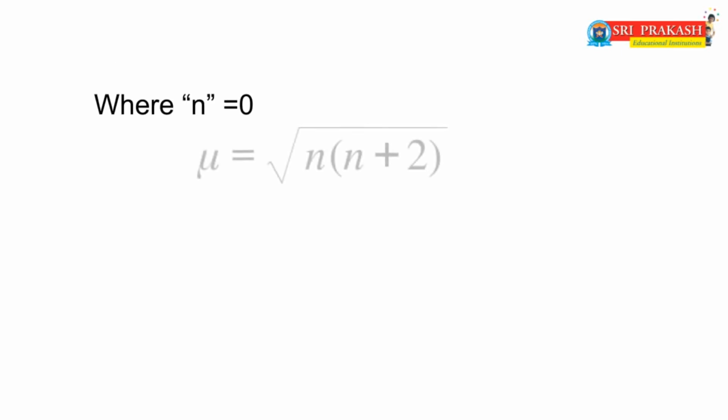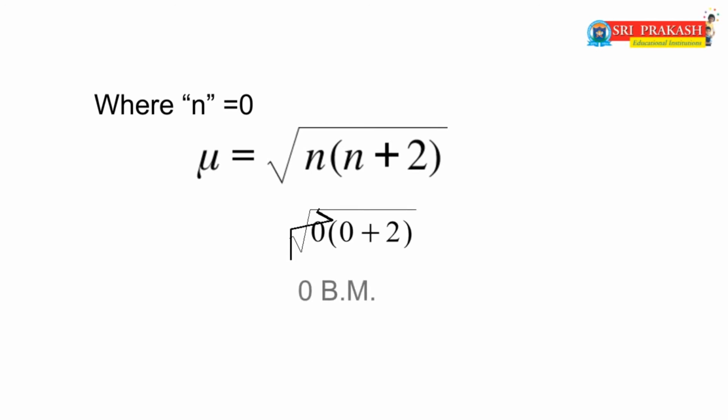So the magnetic moment of this complex is 0 Bohr magnets. Bohr magnets are the units of magnetic moment. Dear friends, by depending upon this concept, we concluded that the paramagnetic materials have magnetic moment value, but diamagnetic materials do not have magnetic moment value.